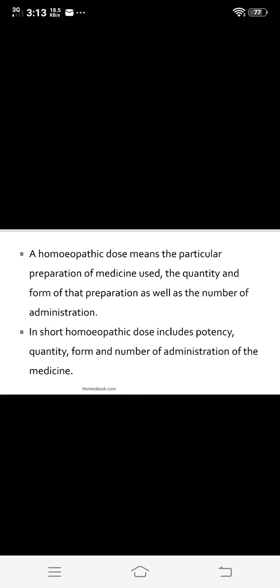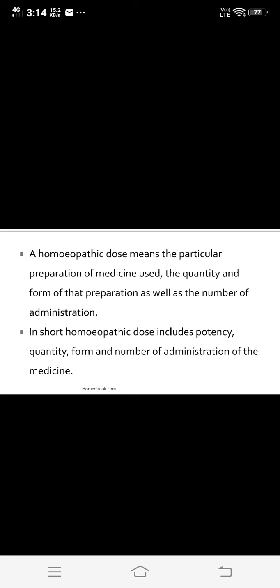When a patient comes to us and we prescribe medicines, for example Nux vomica 200, three doses BD or three doses TDS, it may be for one day, or one dose OD for three days. So this is the total dose of that medicine.